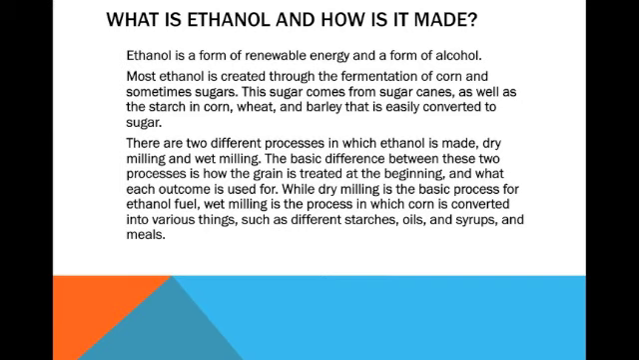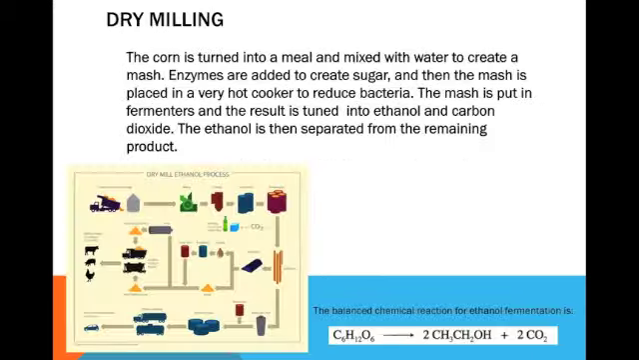There are two different processes in which ethanol is made, dry milling and wet milling. The basic difference between these two processes is how the grain is treated at the beginning and what each outcome is used for. While dry milling is the basic process for ethanol fuel, wet milling is the process in which corn is converted into various things, such as different starches, oils, syrups, and meals.